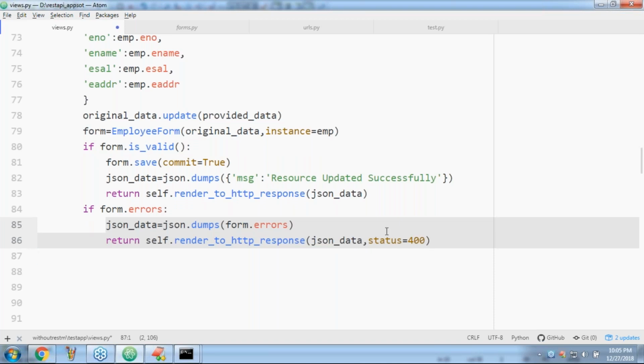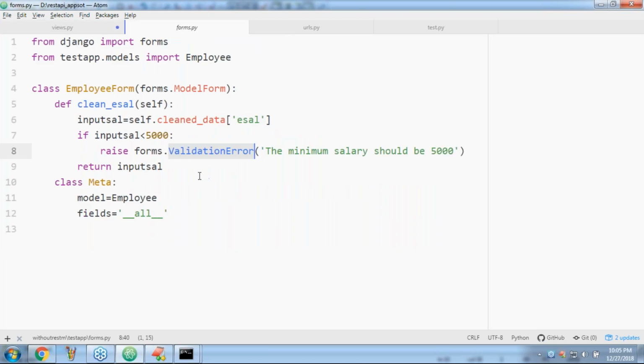It is not going to raise an exception to the end user. Because I only raised that error: raise forms not validation error, minimum salary should be. So if this one is going to raise an error, then the is valid method returns false. That's all.